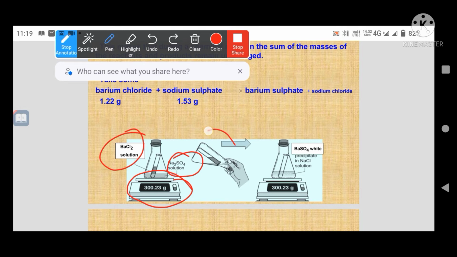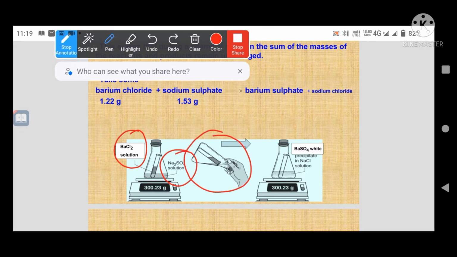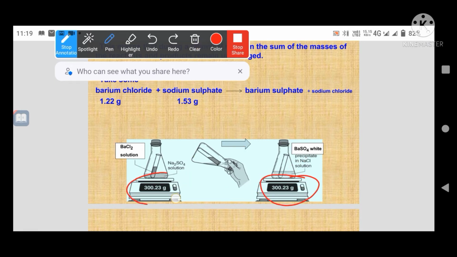When the reaction occurs between the barium chloride and the sodium sulfate, there is the formation of barium sulfate salt and sodium chloride. There is no change in the weight, and that is called the law of conservation of mass. The weight of the reactants remains equal to that of the products.